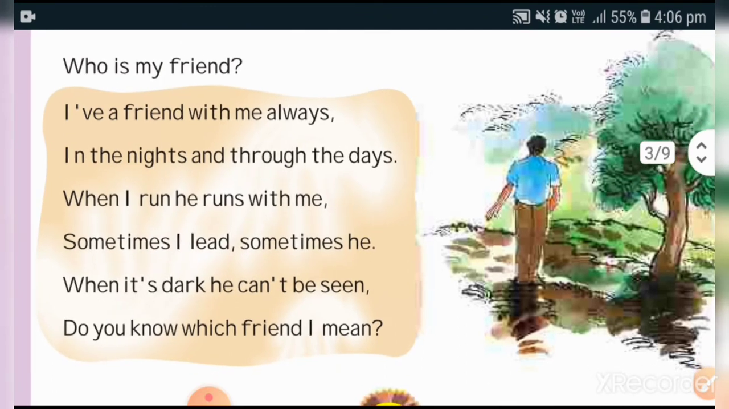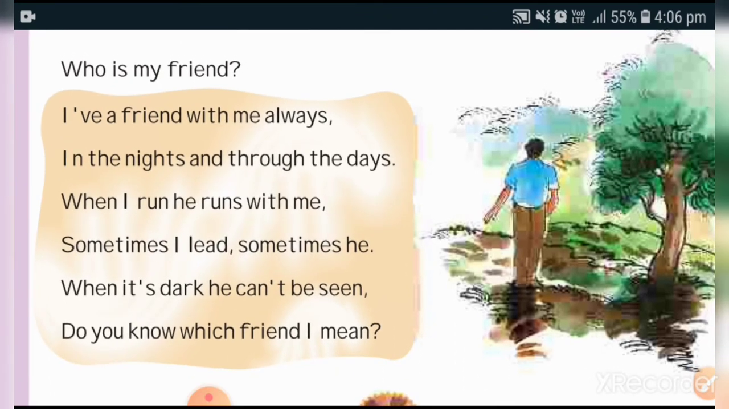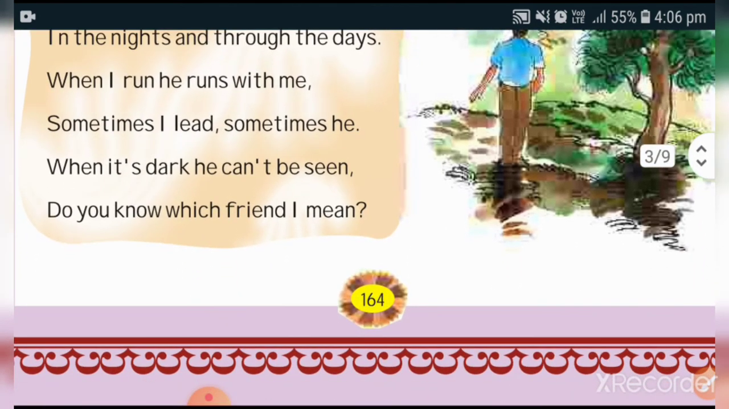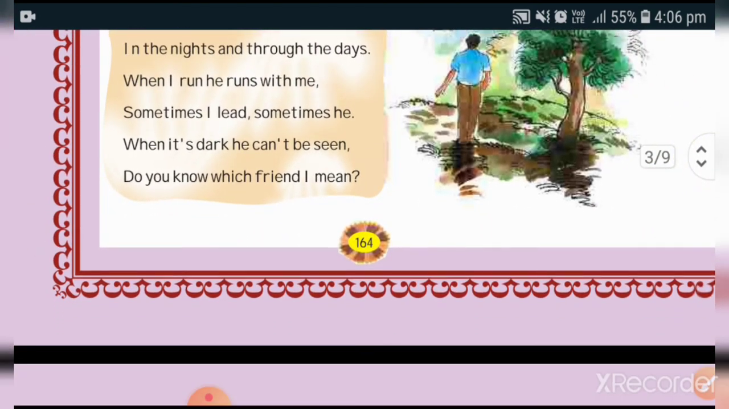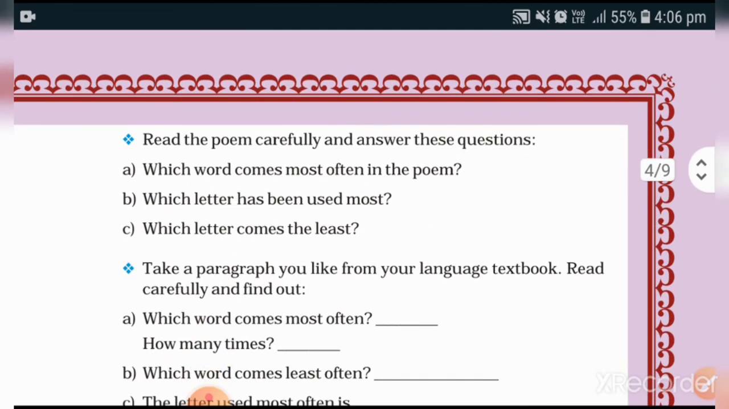Now here one poem is given, Who is my friend? From this poem you have to complete these next questions. Which word comes most often in the poem?